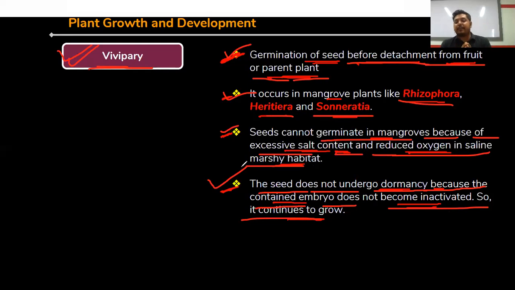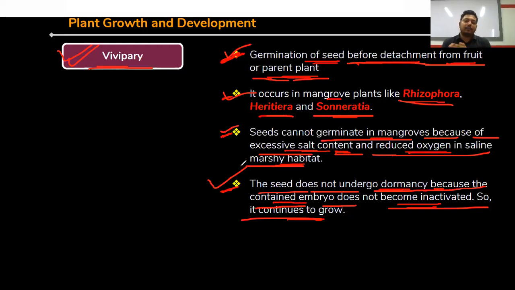Now listen, the concept is, again I'm telling you, generally in our nature, seeds are detached from the plant body, and these seeds undergo germination. First, the seeds undergo dormancy, and after some time, the seeds undergo the germination process. Finally, a new seedling, a new plant is developed. This is the normal thing that is found in our nature.